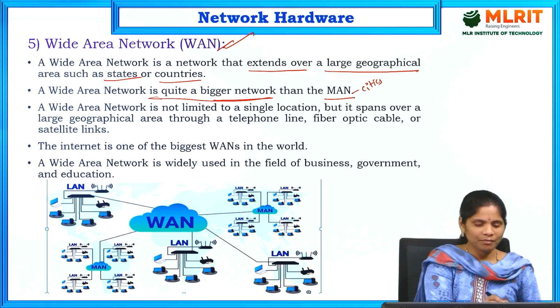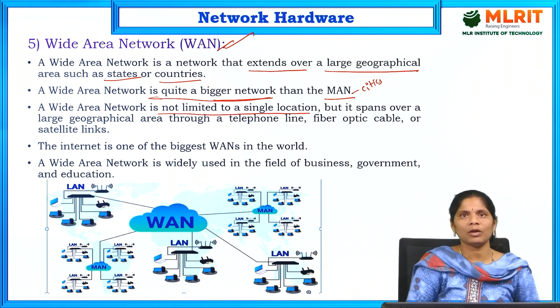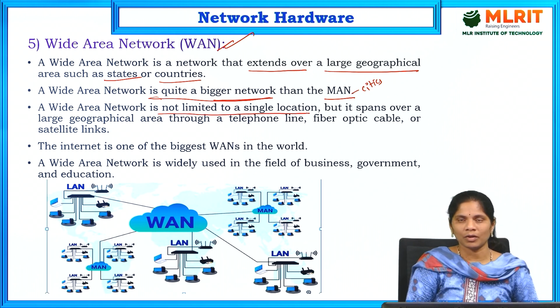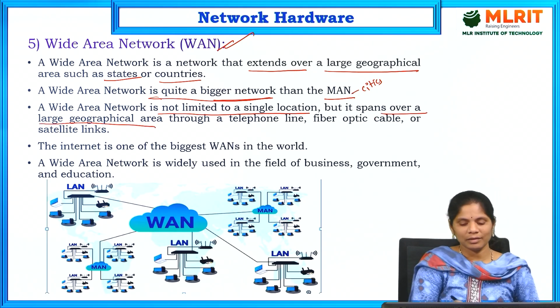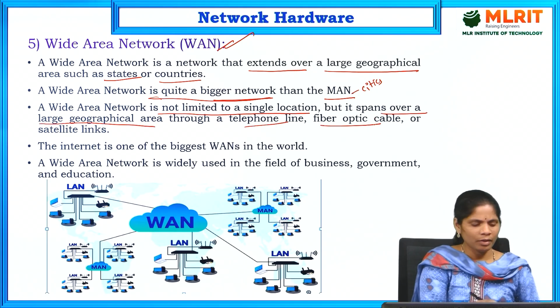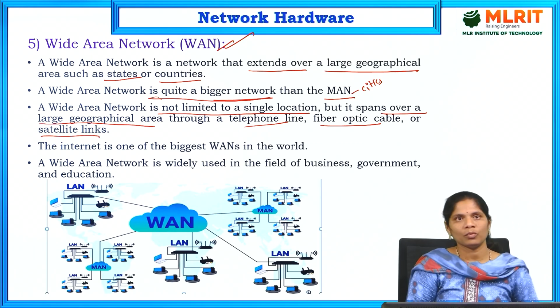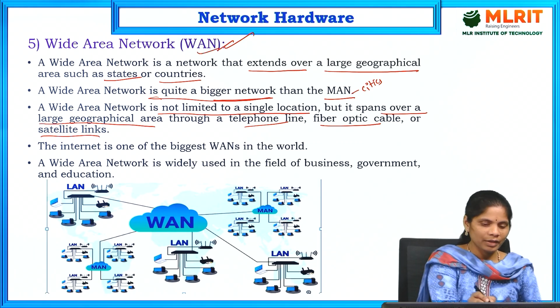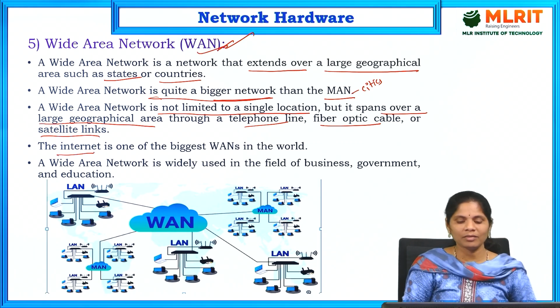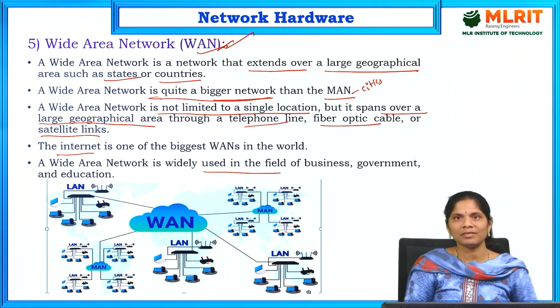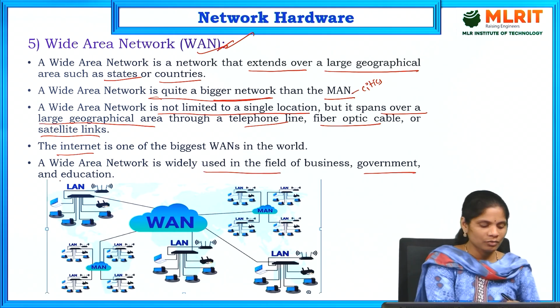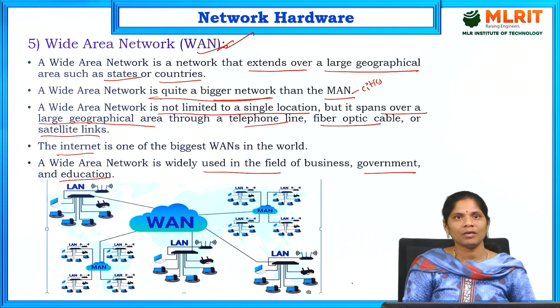At the same time, WAN is not limited to a single location because it is a wide area network. It spans a large geographical area through telephone lines, fiber optic cable, and maybe satellite links also. The example for this wide area network is the internet. It is the biggest WAN in the world. The wide area network is mainly used in business, government and education. Everywhere we are using wide area networks.